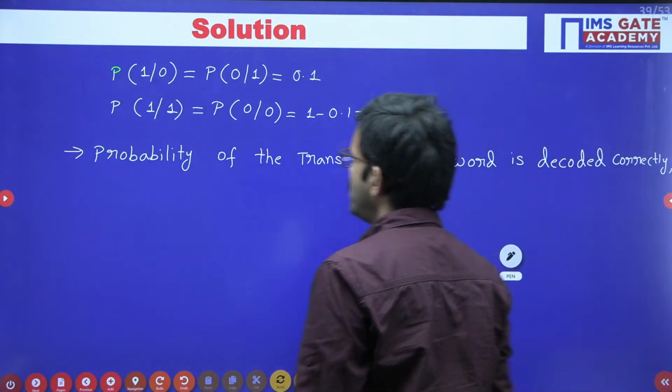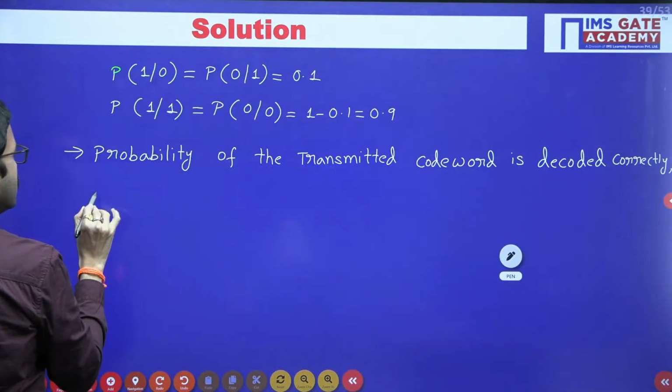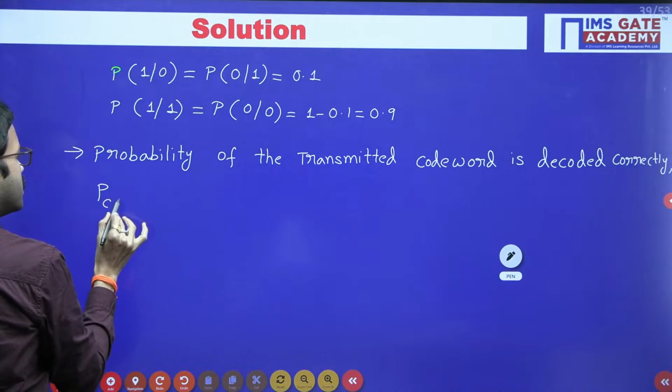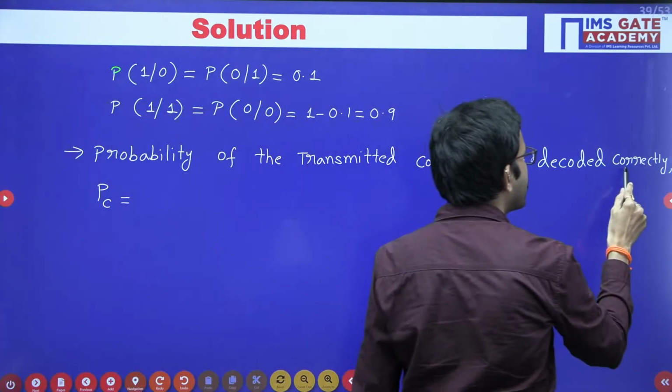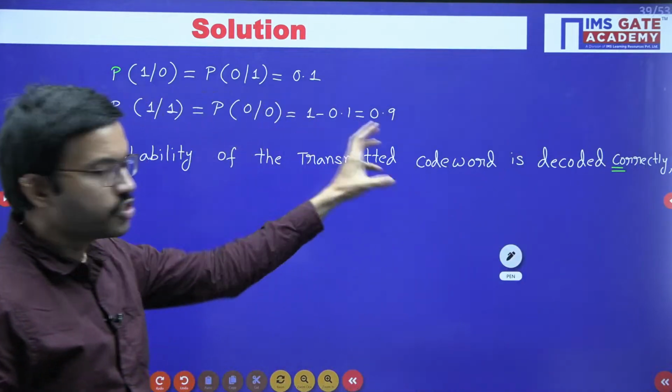For the time being, just for easy understanding, you can label this entire sentence as P suffix C. So here we want to decode correctly whatever code word you have transmitted.